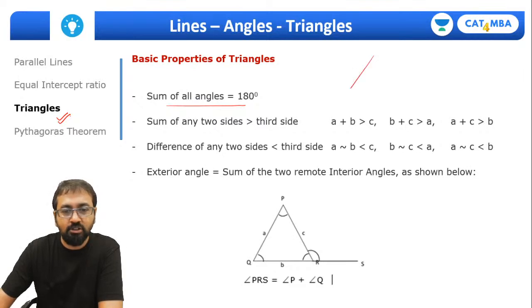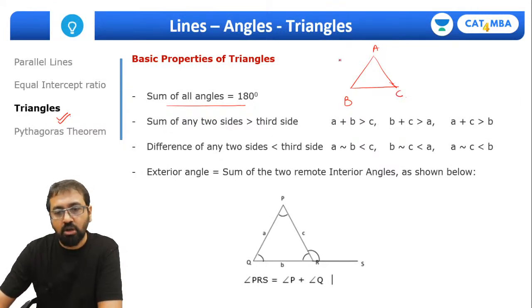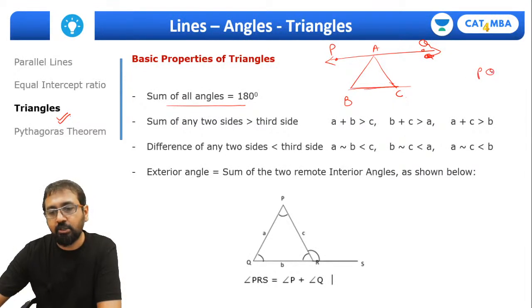Let me draw a triangle. We are trying to understand why this summation is 180 degrees. Why not 200 degrees or 220 degrees, right? So the proof is something like this. Let me take a triangle ABC. Now let me draw a line parallel to this BC. Let me call this point P and this point Q. So line PQ is parallel to BC. I'm just writing here PQ is parallel to BC.